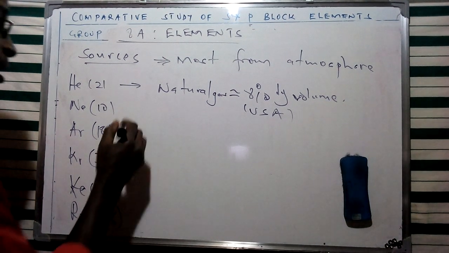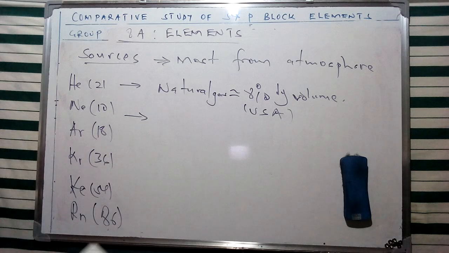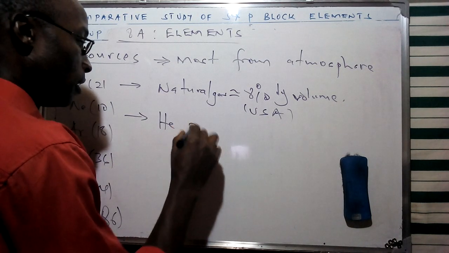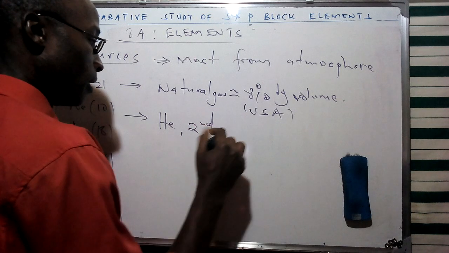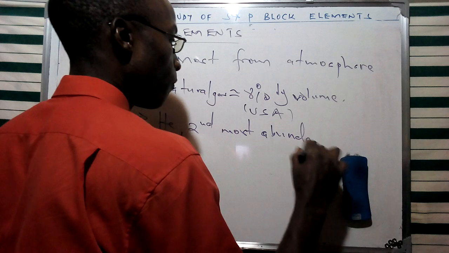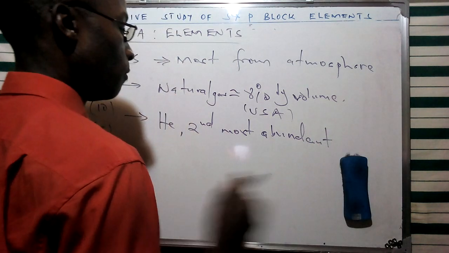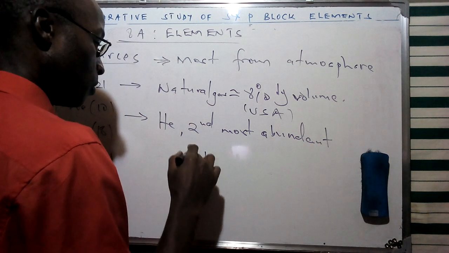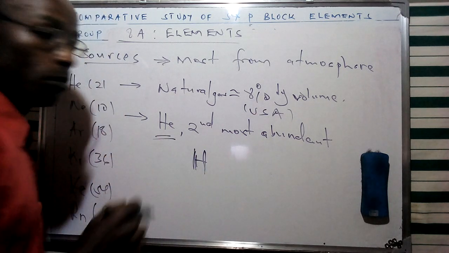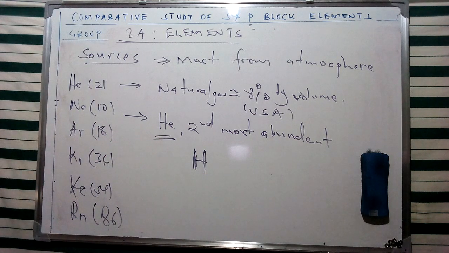And in terms of abundance in the universe, we're going to see that helium forms the second most abundant element in the universe. The first one is hydrogen, as we had mentioned in our previous discussion. So helium is the most abundant member of these specific elements in the universe, following hydrogen.